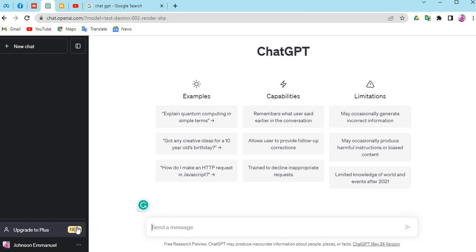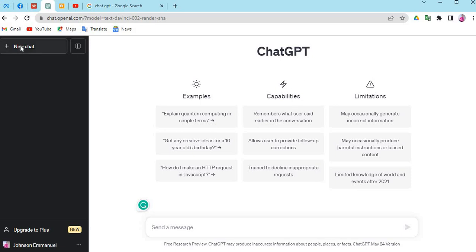Nevertheless, I am okay with the free version because I've been able to utilize it for several functions and purposes. This is the same thing you will be seeing once you're done signing up. Here is an example of the content of questions that can be asked from ChatGPT, and a typical example of its capabilities and its limitations as well.